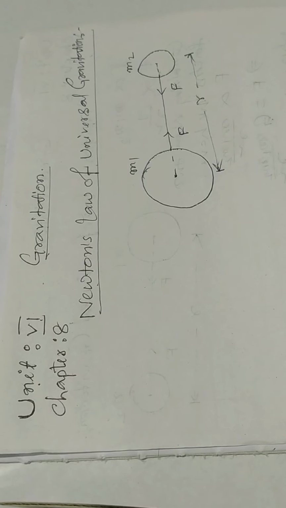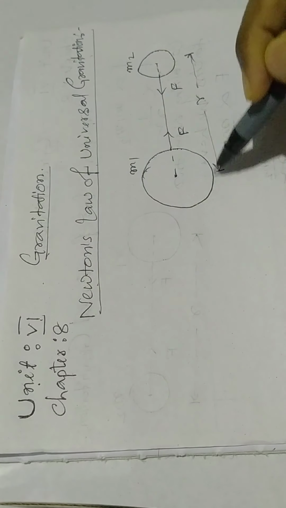It states that every body in the universe attracts every other body with a force which is directly proportional to the product of their masses and inversely proportional to the square of the distance between their centers.